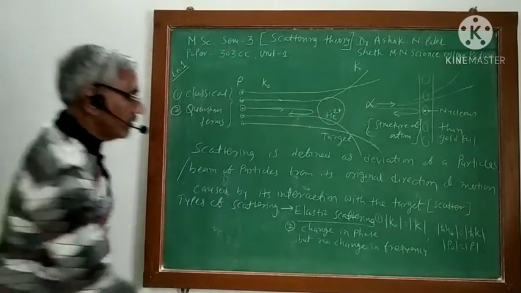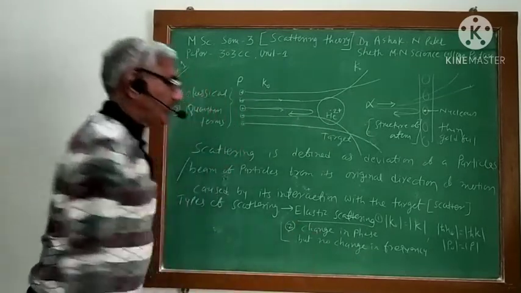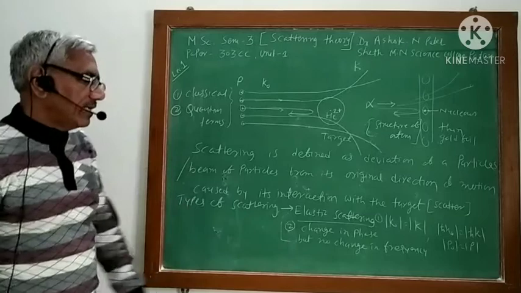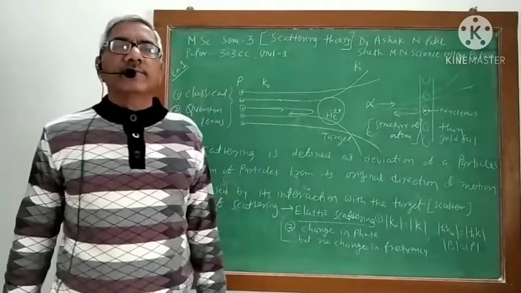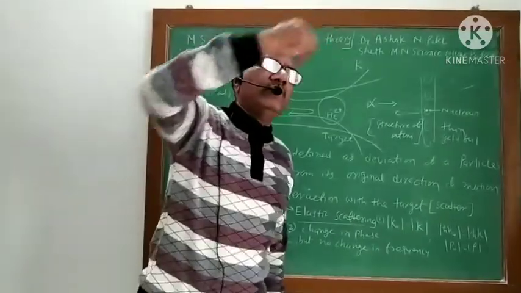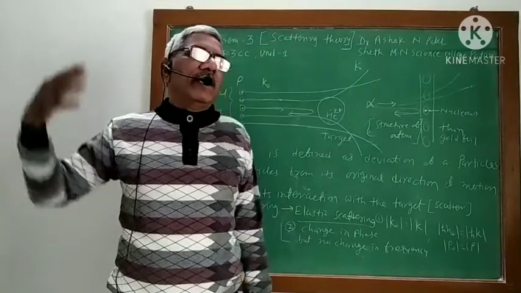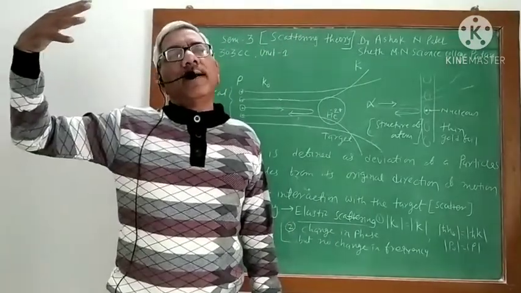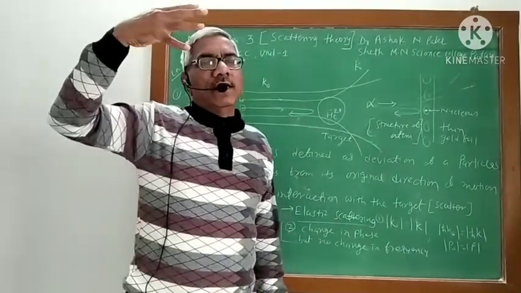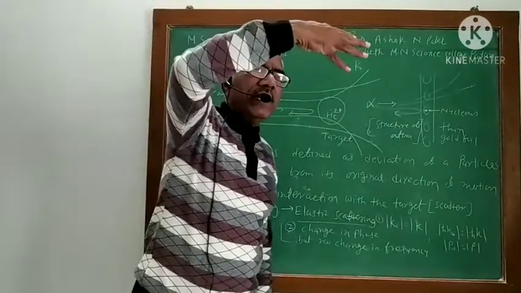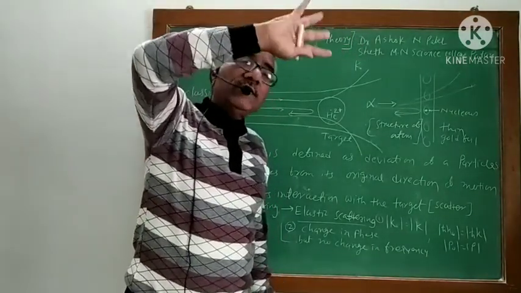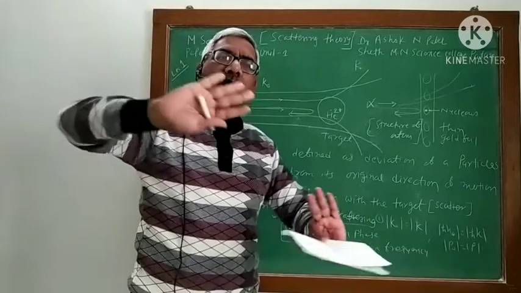Okay, so this way also you can understand that in case of elastic scattering, if there is an incident wave, because in quantum mechanics we represent the particle as a wave, when it interacts with the target, its phase changes only, no frequency change.